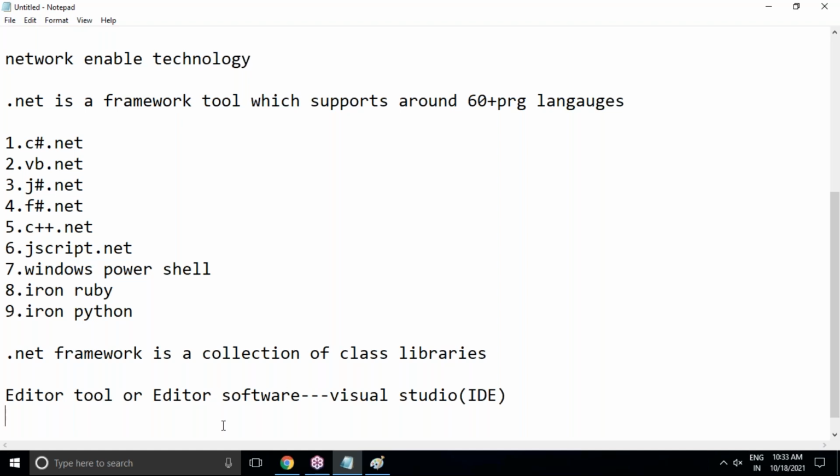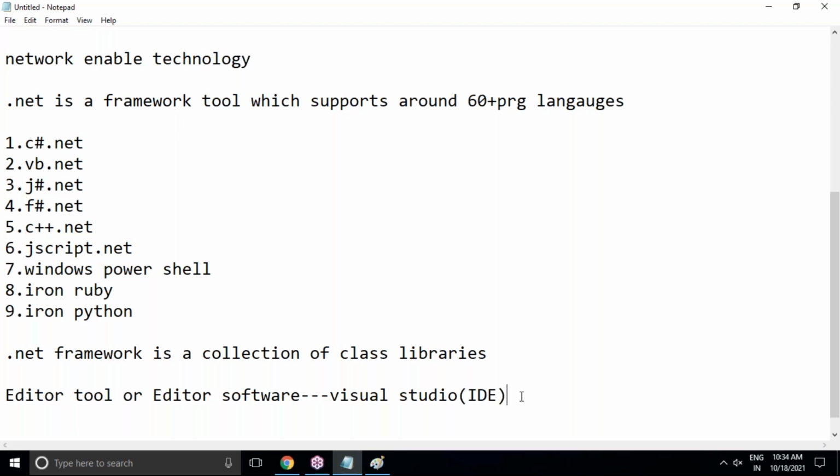Generally, Visual Studio means an IDE. It's a platform where we can write .NET code, compile .NET code, and execute our .NET code. Every programmer needs one software or platform where they can write and execute code.